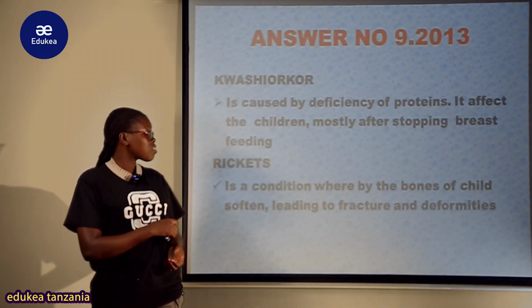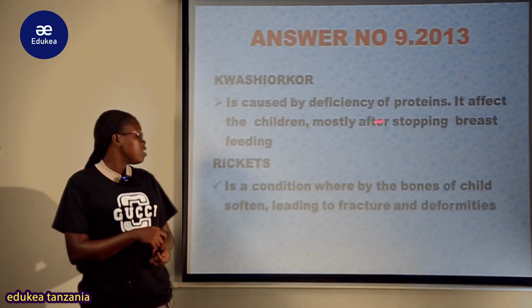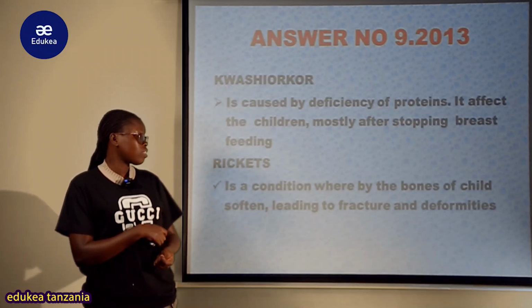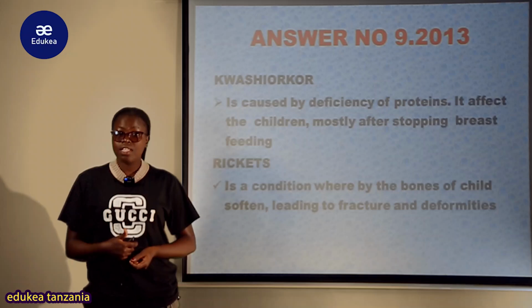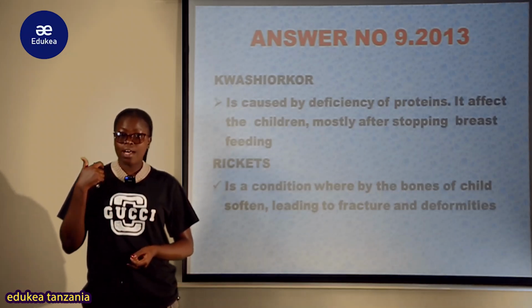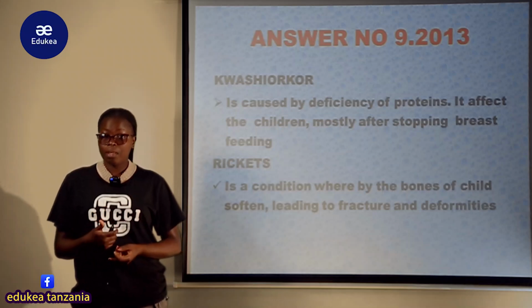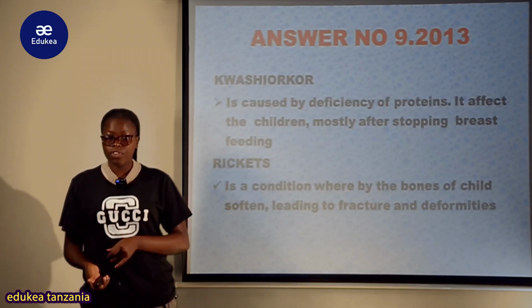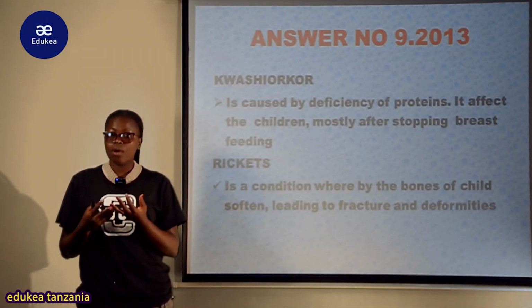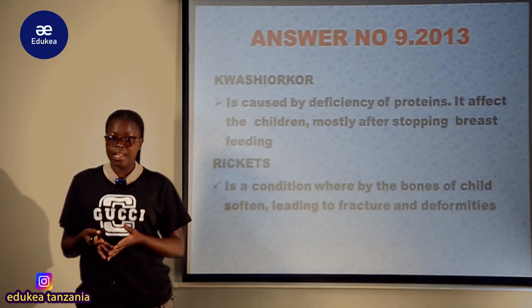So the kwashiorkor is caused by the deficiency of protein. It affects children mostly after stopping the breastfeeding. So mothers who are stopping their baby from having the breastfeeding, pale muda unakuwa umefika, they have to ensure that wana-provide their baby a food rich in a balanced diet.